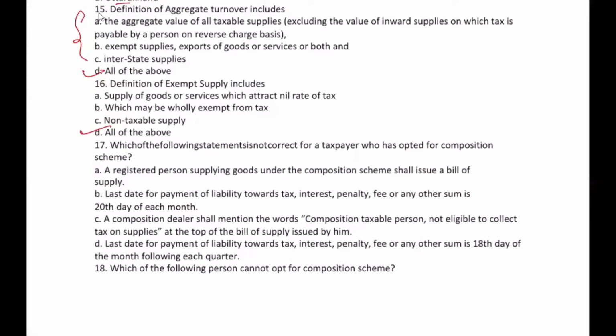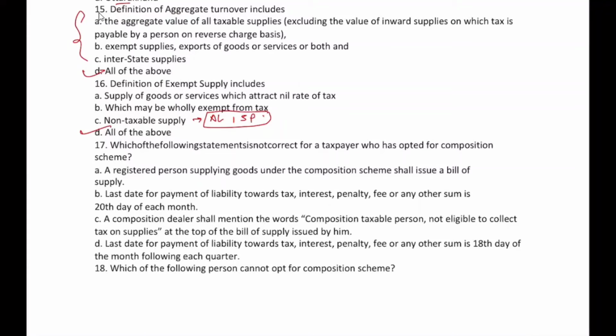I thought I was mixing it up with DT, with the salary chapter. I see exempt is like zero rated supplies. Non-taxable is something which is kept out of the purview of GST. No, why non-taxable only out of GST? Non-taxable means alcoholic liquor as well as 5 petroleum products. 5 petroleum products are in the purview of GST. For the time being, rate is not applied right now. That's something different. Correct, but alcoholic liquor is also classified as non-taxable.